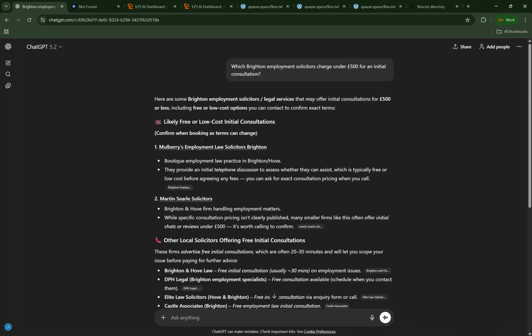I'm going to show you how to create the perfect LLMs.txt file. But first, let me just explain why the LLMs file is important. So I asked ChatGPT which Brighton employment solicitors charge under £500 for initial consultation.